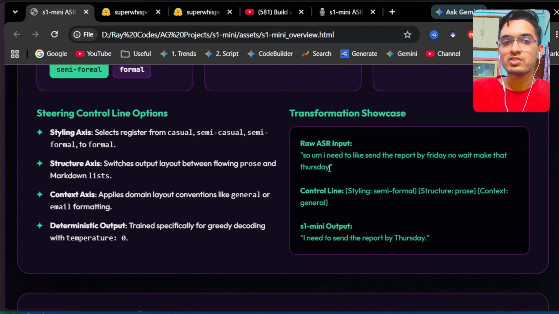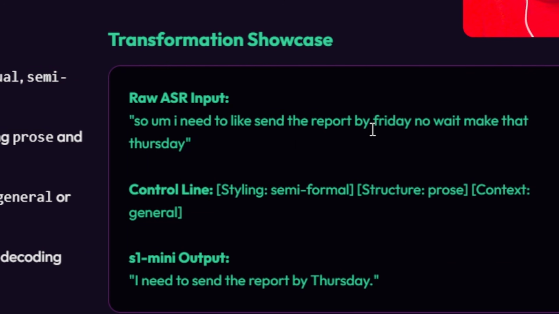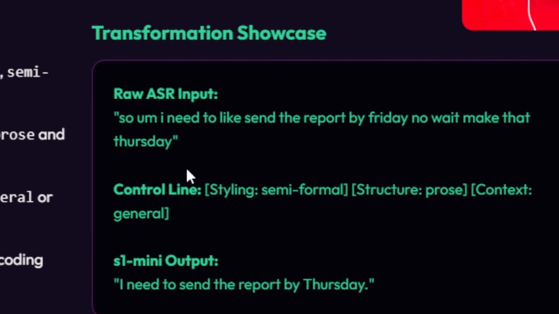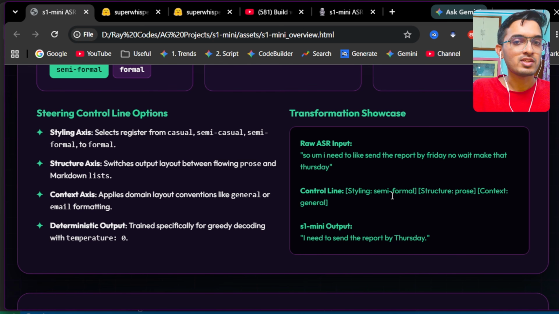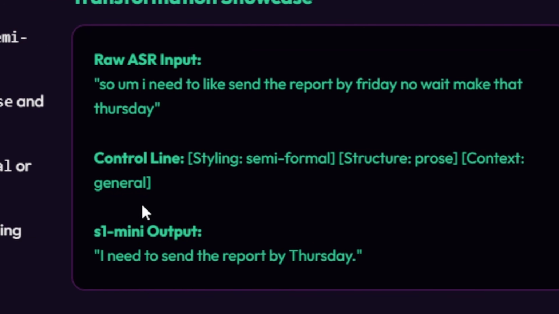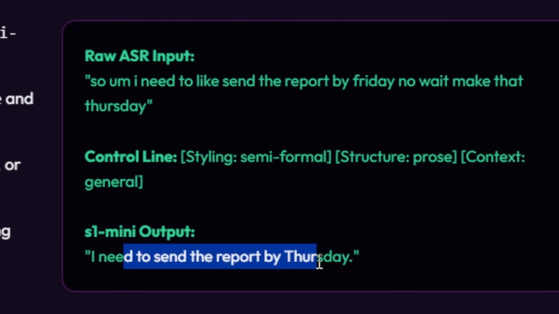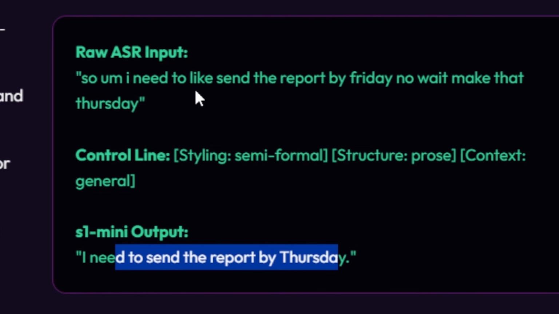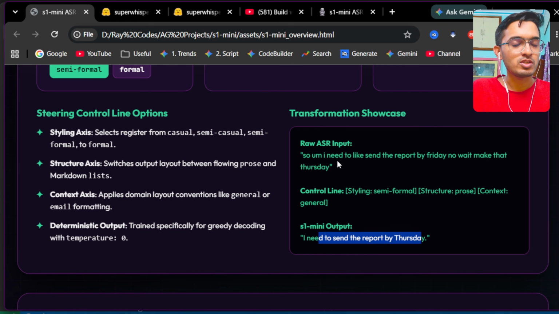So for example, let's say if you have a text, so I need to send the report by Friday. No wait, make that Thursday. And then in control option, let's say I selected the tone as semi-formal, the final structure as prose, and the context as general. The S1-mini will give the output that I need to send the report by Thursday. So this is much more clean from the raw text that we generally speak into the microphone.